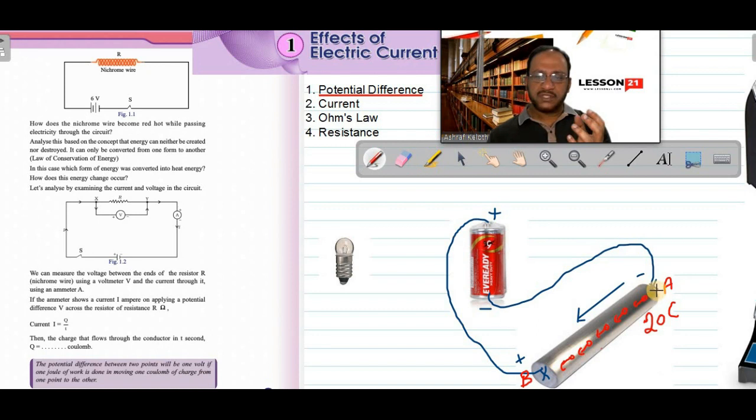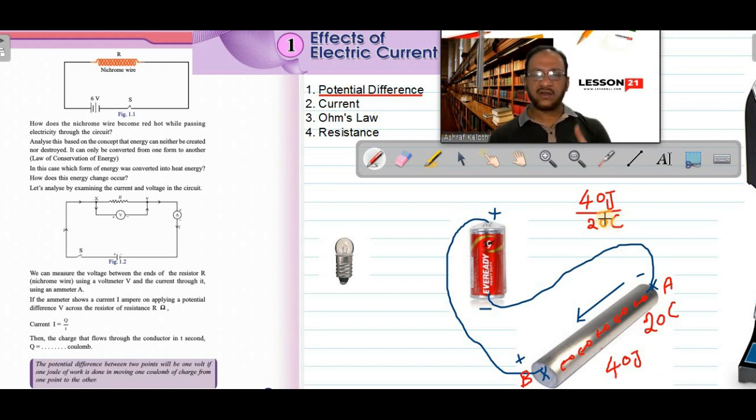When 20 coulomb charge is moved from point A to B, suppose I am doing a work of, for moving that charge, the cell is applying some force and moving the charges, force is there, displacement is there, it means work is done. For moving 20 coulomb charge, I am doing some 40 joule of work. 40 joule of work is done for 20 coulomb. Then for 1 coulomb, how much? Total work done is 40 joule. And that much work is done for moving 20 coulomb charge.